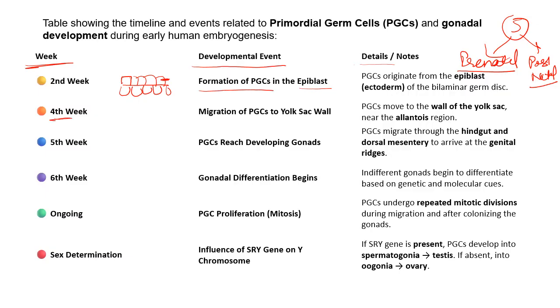During the fourth week, migration of PGC to the yolk sac wall. During the fifth week, PGC reach the developing gonad. During the sixth week, gonadal differentiation occurs, and then PGC proliferation, that is mitosis, and after this, the influence of the SRY gene on the Y chromosome. So these are the prenatal events which take place during the formation of spermatozoa, or we can say spermatogenesis.